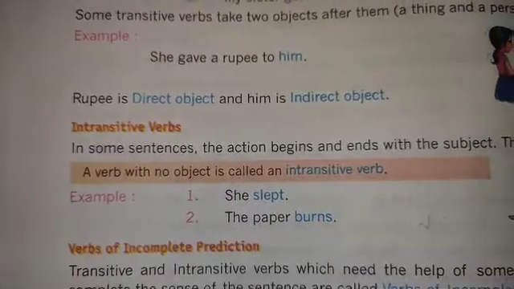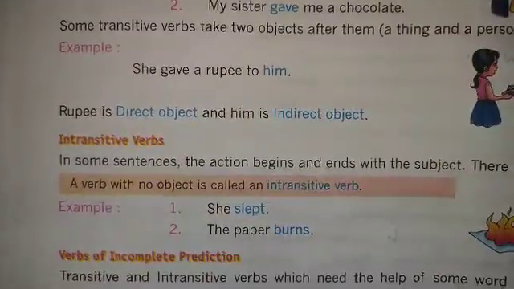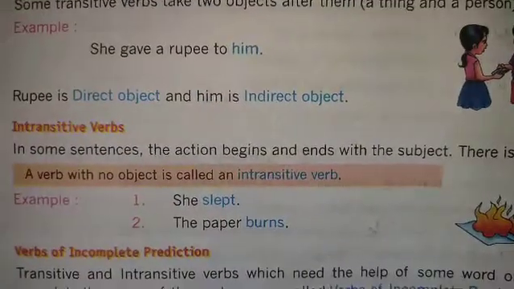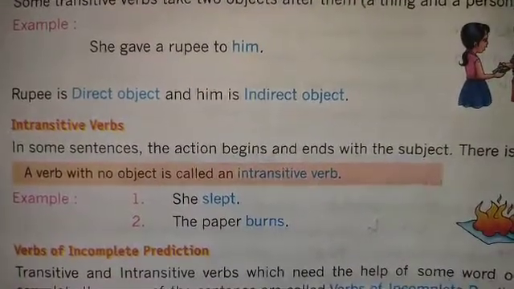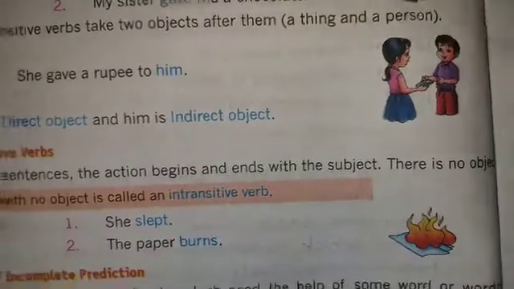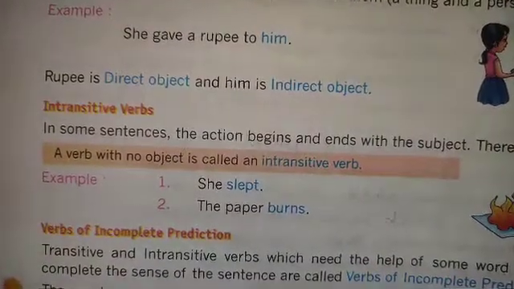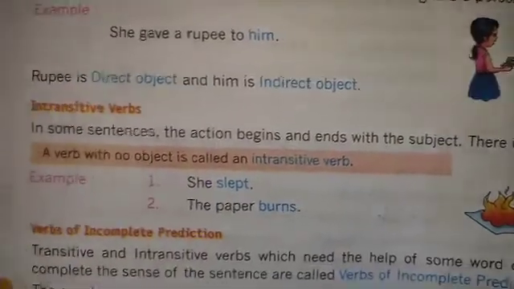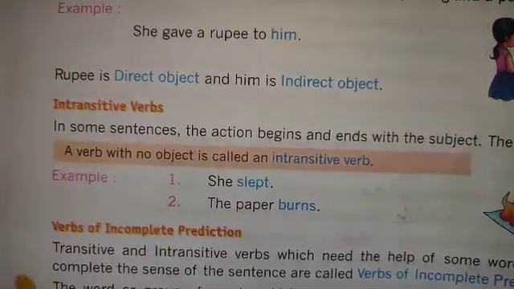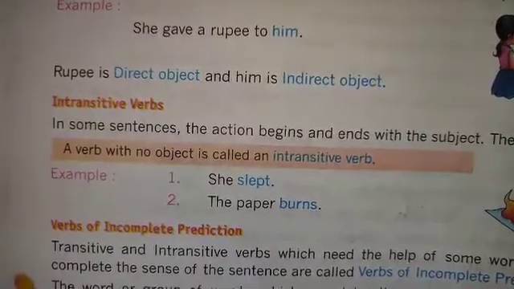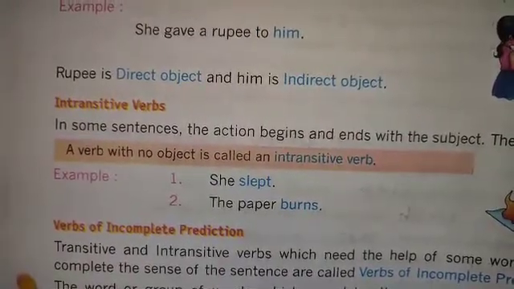The next one is intransitive verbs. In some sentences the action begins and ends with the subject. In so many cases, the action begins with the subject and ends with the subject, but there is no object. So a verb with no object is called an intransitive verb.